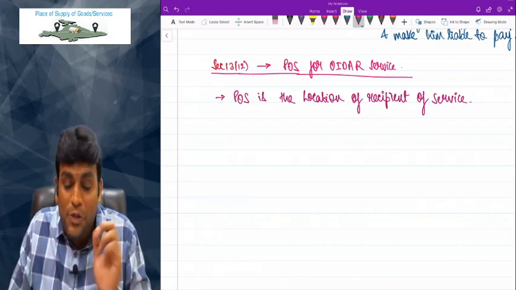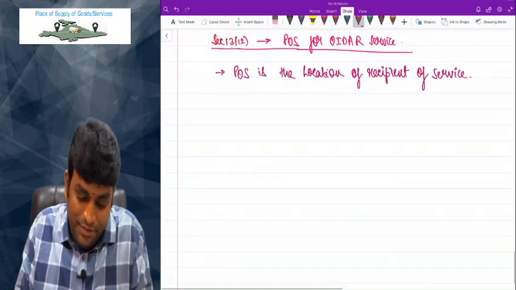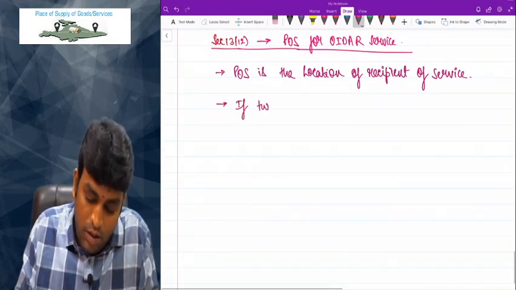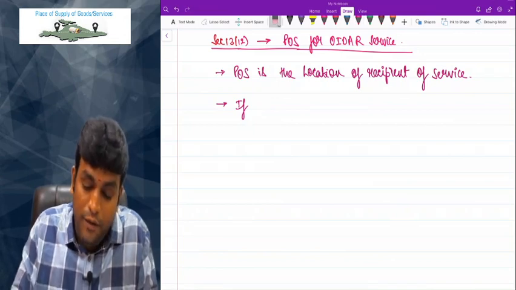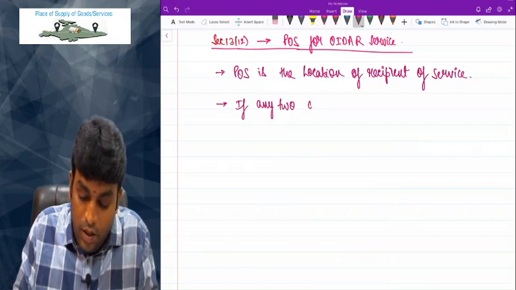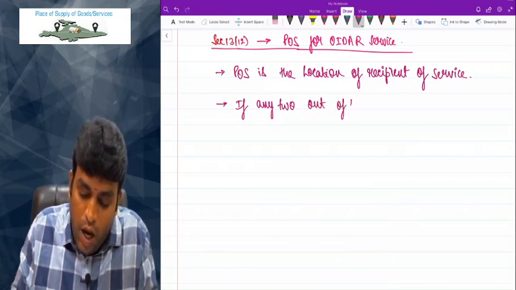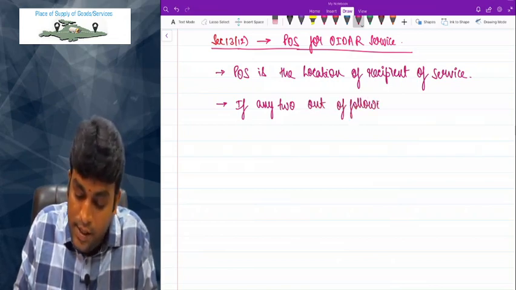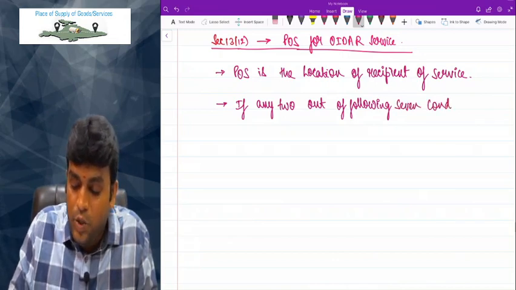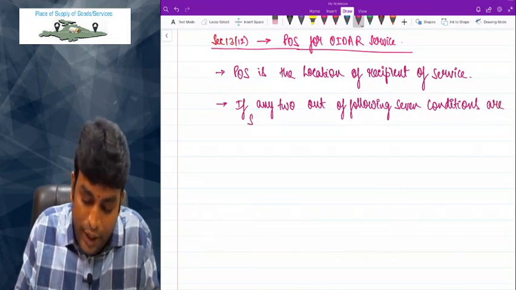Correct? So what they told is that if any two out of the following 7 conditions are satisfied.